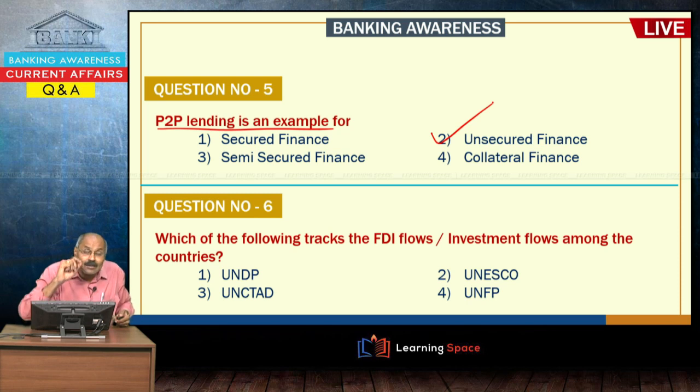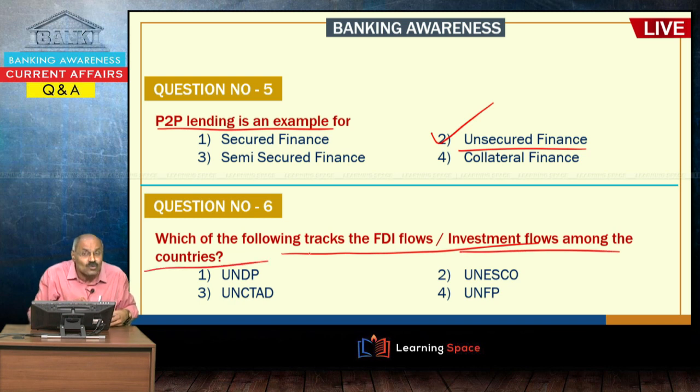Please understand, P2P is unsecured finance and it is not regulated by the Reserve Bank of India. These terms are of recent origin. So please understand P2P lending, and do not forget crowdsourcing, and unsecured finance. Several times you come across this word. Unsecured finance is basically the term where, when I am giving a loan to you, if you are not paying me back, I cannot do anything. Then, which of the following tracks the FDI flows or investment flows through the countries?